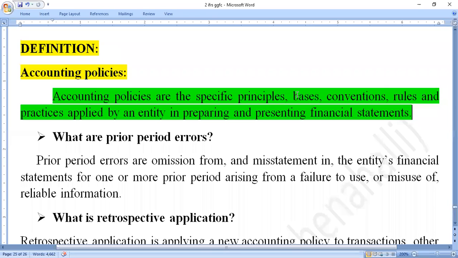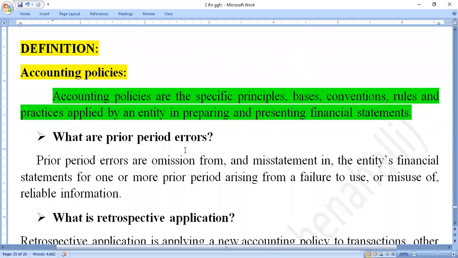Accounting policies are the specific principles, basis, conventions, rules and practices applied by the entity in preparing and presenting the financial statement. This is the 2 marks question. So accounting policies is nothing but the rules and regulations. It is the practices, whether they are following the single entry system or double entry system. So each and every system, method and their basis and the principles they are following to prepare the financial statement, the entire thing we call the accounting policies.